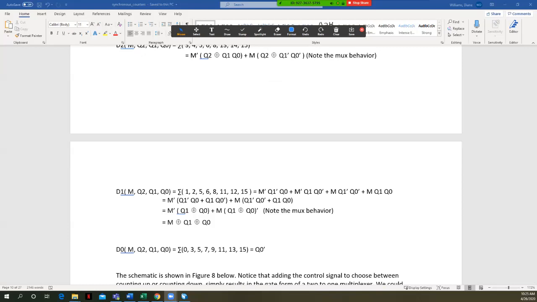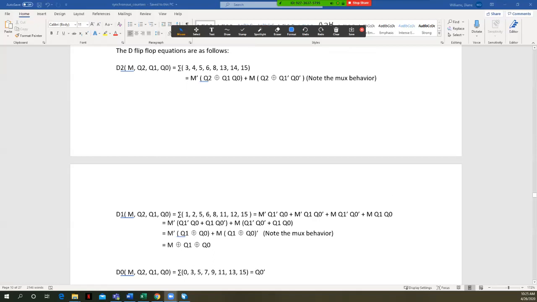So here, this was the relationship of our up counter. This was our down counter for D1. We've simply added on this control, the selector. So that's why I say note the mux behavior here. And then if you didn't want to implement this with a mux, right, you could go ahead and use an XOR gate here.